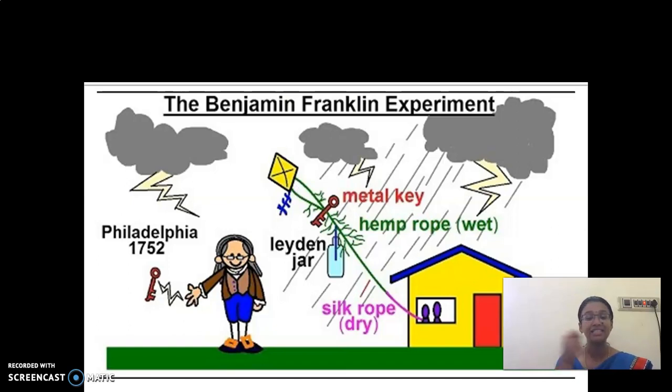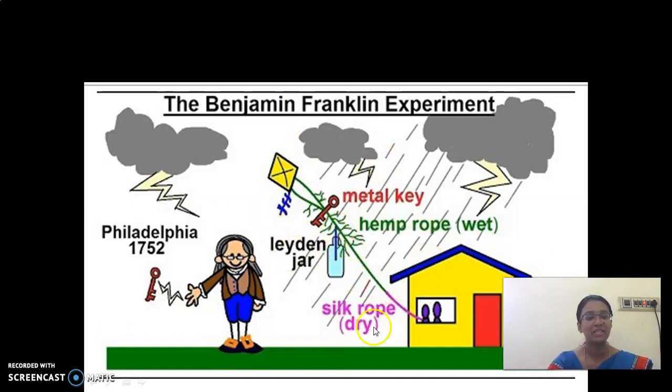What is he doing? He is flying a kite. The kite is tied with a silk rope and that silk rope is also connected to a key. It is connected to a metal key. Look at here. What is this? Kite, children. It is connected to a rope and on the other end it is connected to a key. And here one more is there. It is called a Leyden jar. I will explain this jar in the next slide. I will tell you what is meant by this jar. So it is one jar. It is connected to this rope.